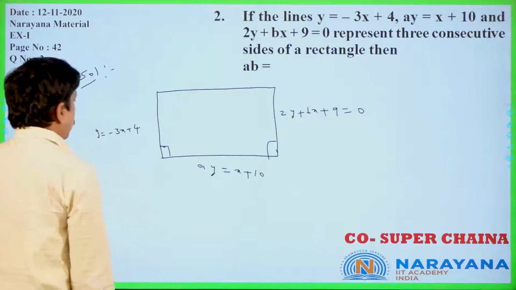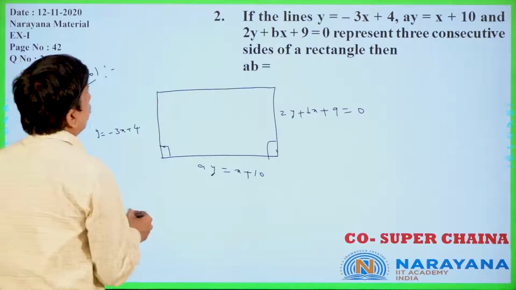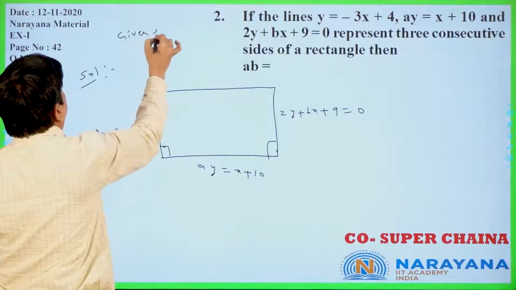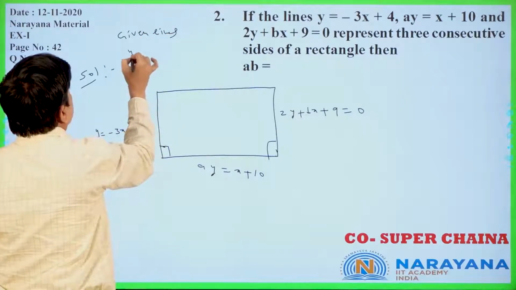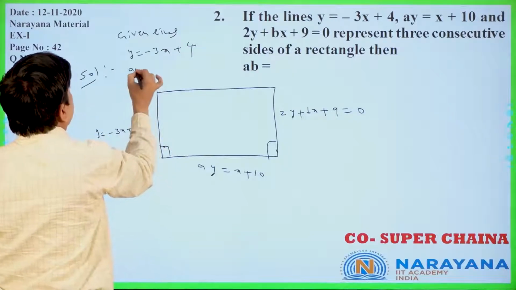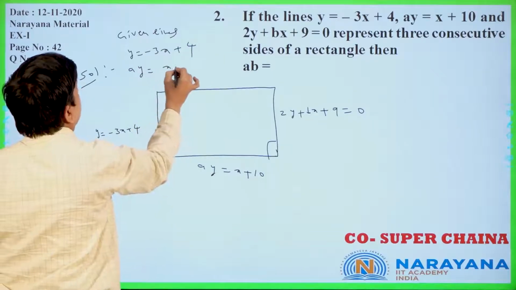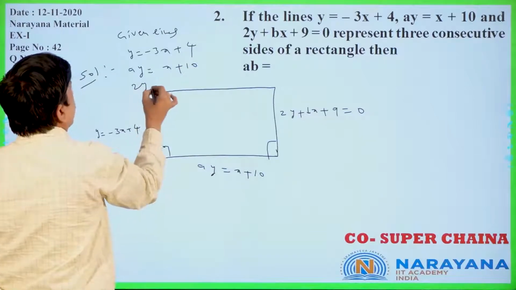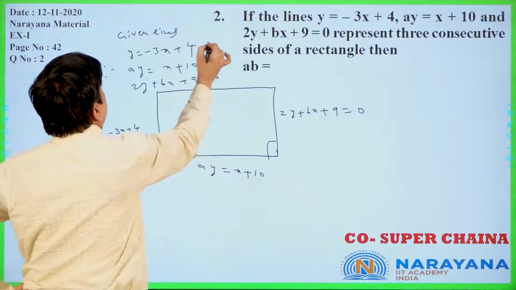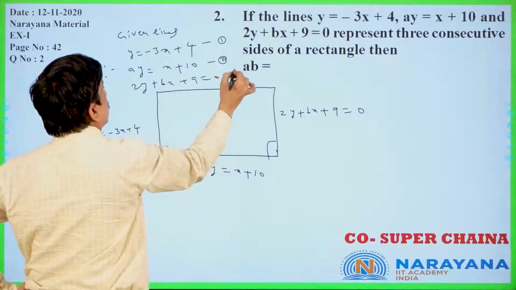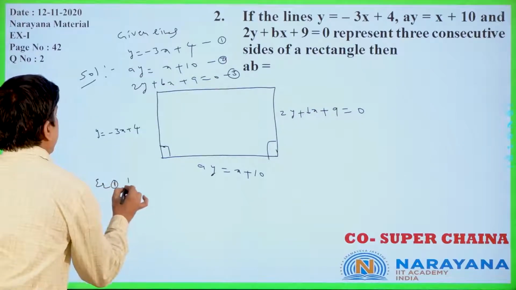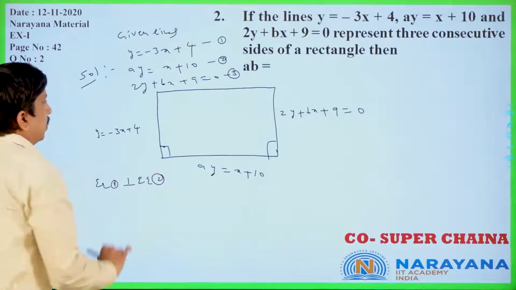These two lines are perpendicular means, now, given lines I am writing. y is equal to minus 3x plus 4, ay is equal to x plus 10, 2y plus bx plus 9 equal to 0. Equation 1, 2, this is 3. Equation 1 is perpendicular to equation 2. Is it clear or not?